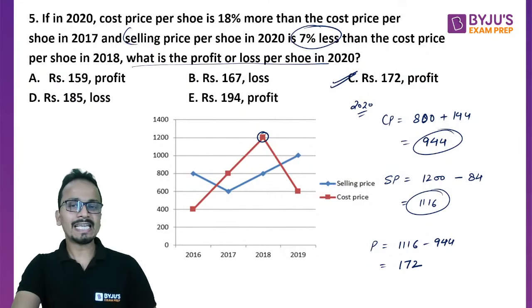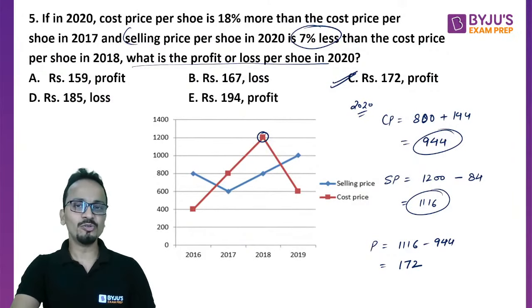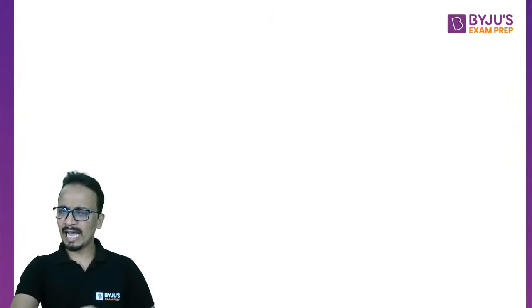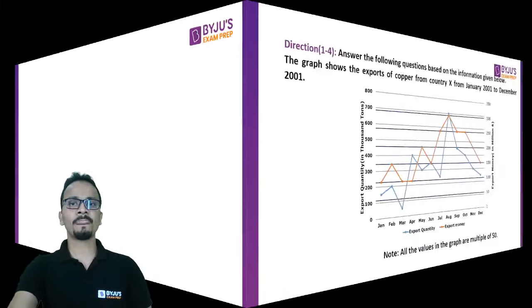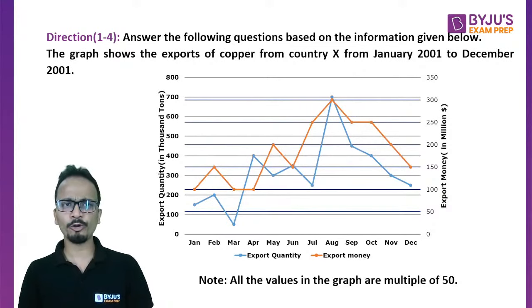Now friends, in the second set it will be a little confusing to fetch the values of the data. Okay, so let's have a look at the common data first of all, and we'll spend some time understanding how to fetch values. Okay, so this is the set that is given. We'll be solving 4 questions.